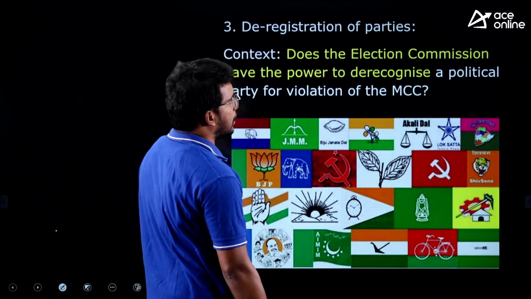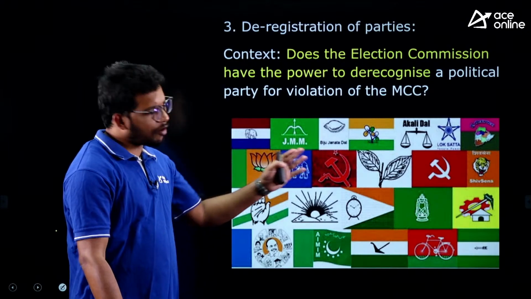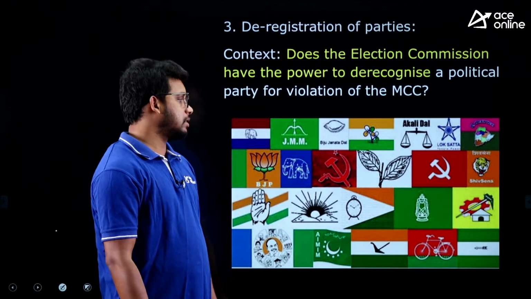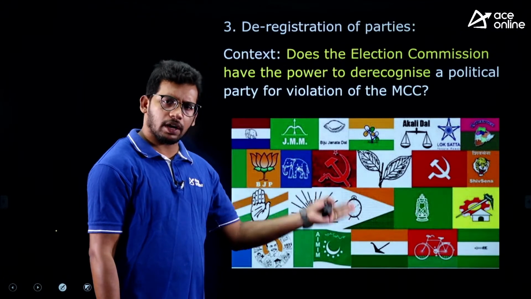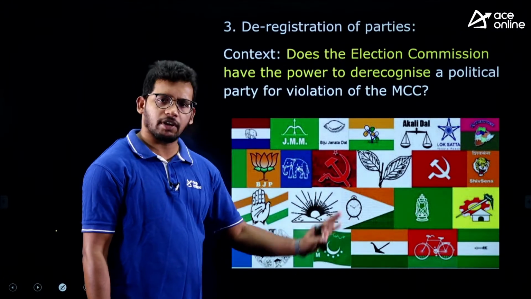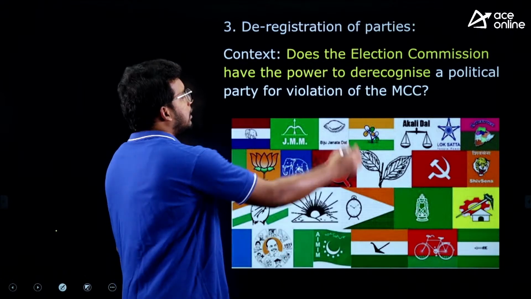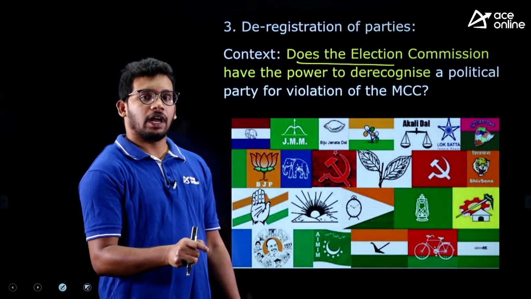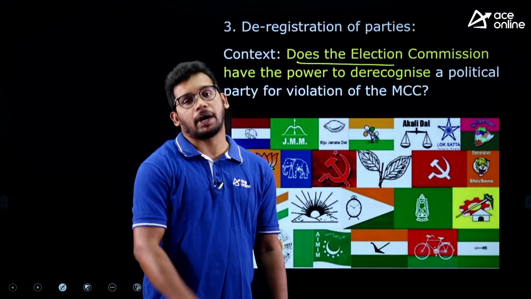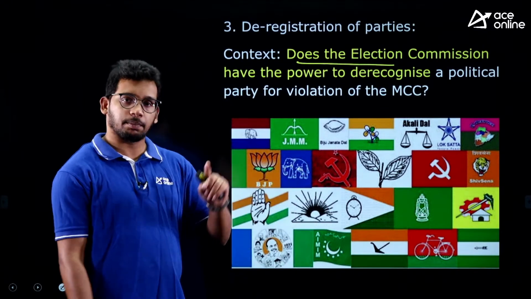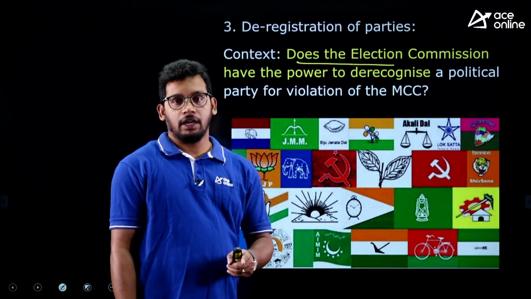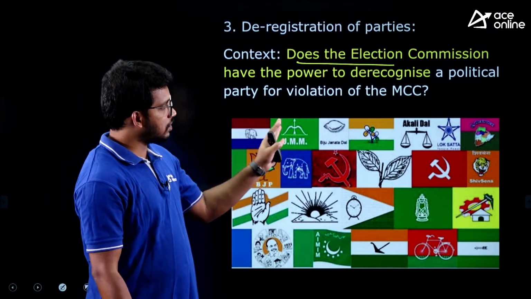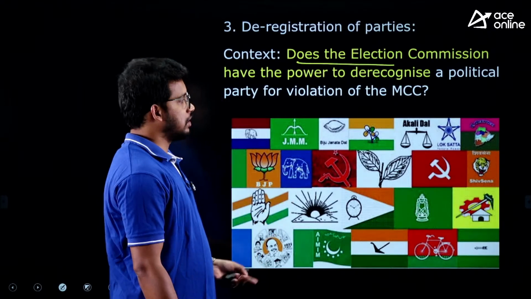Deregistration of parties. You all know we have a number of political parties, starting from Congress, BJP, CPI, CPM. Then there was an article in The Hindu asking whether the Election Commission has the power to deregister a party. Yes, the Election Commission has the power to register a party, but do they have the power to deregister? This is what the article has discussed.